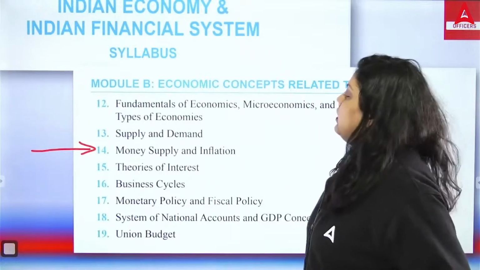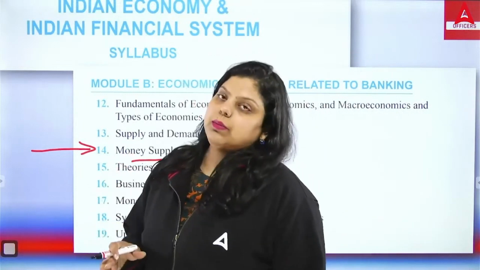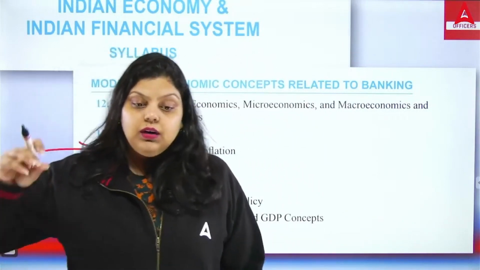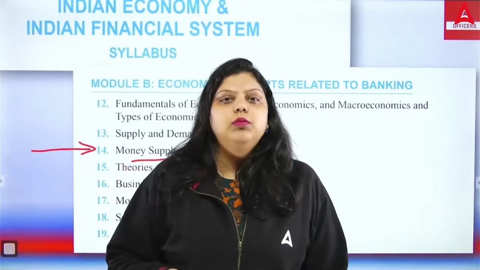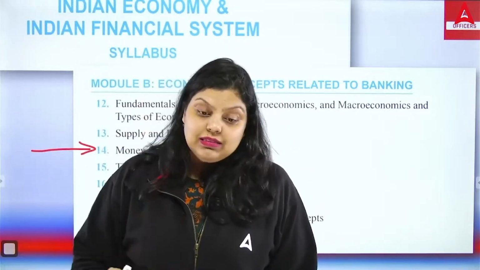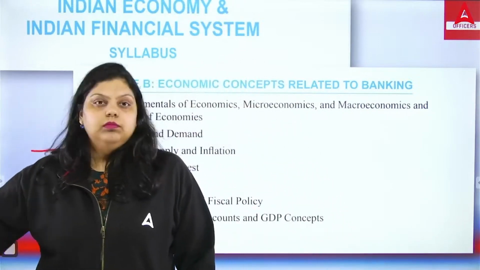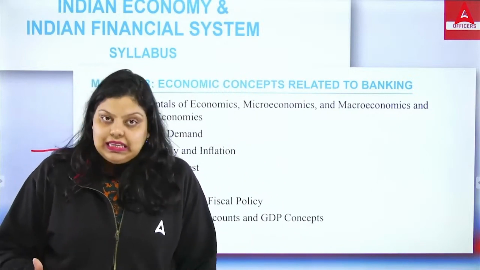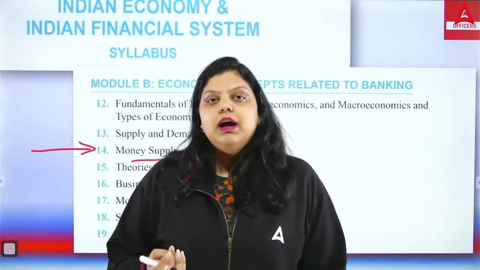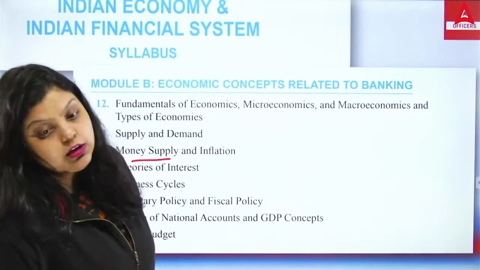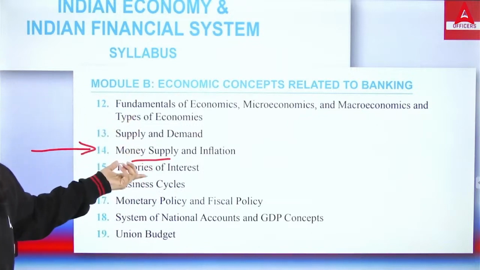Now, what actually is money supply? Money supply simply means the money in circulation, the money which is available in circulation. It is very simple: when we calculate the available money, available cash, available liquidity in the market, that is your money supply, or you can call it the currency in circulation. Currency in circulation or liquidity in the market is your money supply.